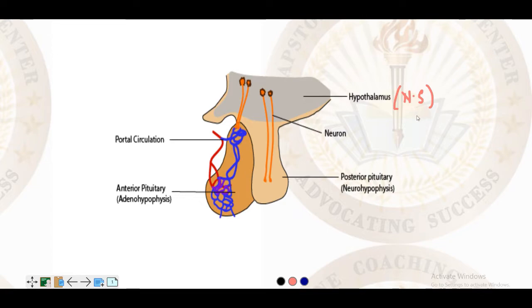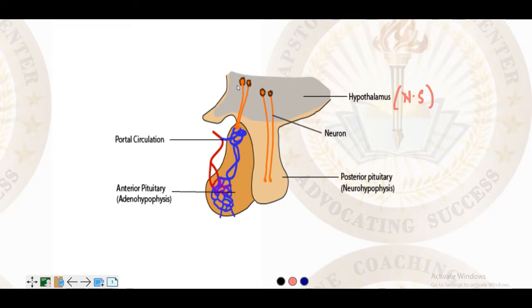Neurosecretory cells are nerve cells that convert nerve signals into a chemical response. This chemical response is nothing but a neurohormone. The stalk-like structure, which connects the hypothalamus and pituitary, has a blood vessel system of portal circulation.